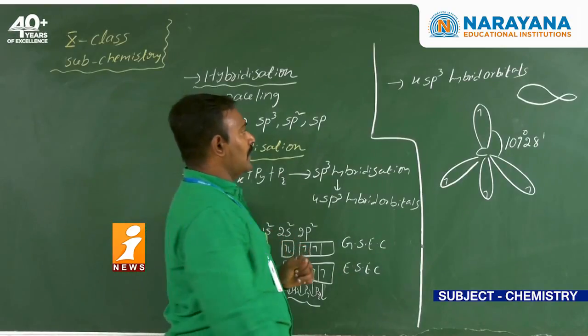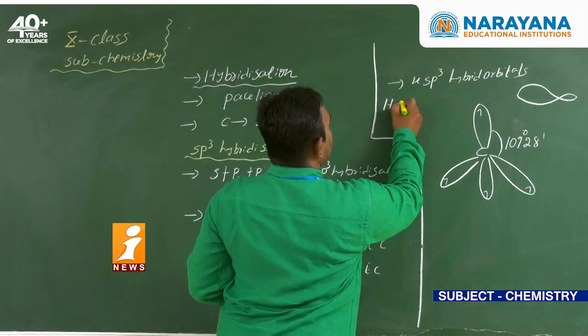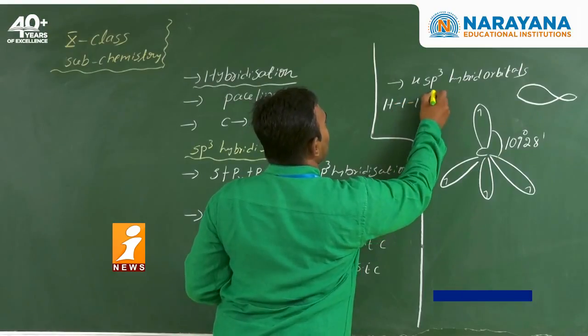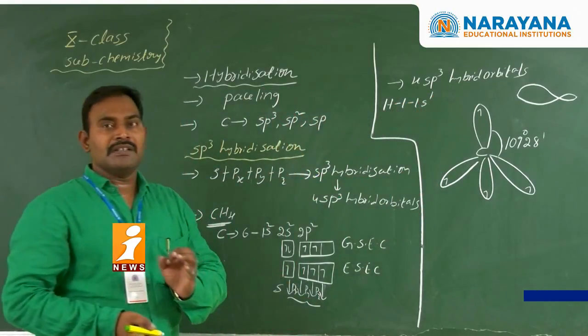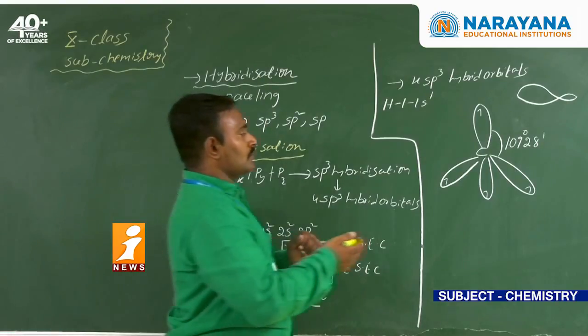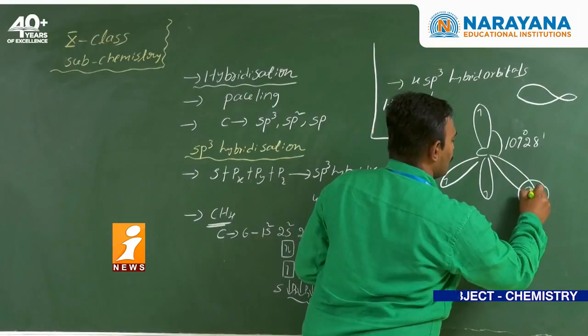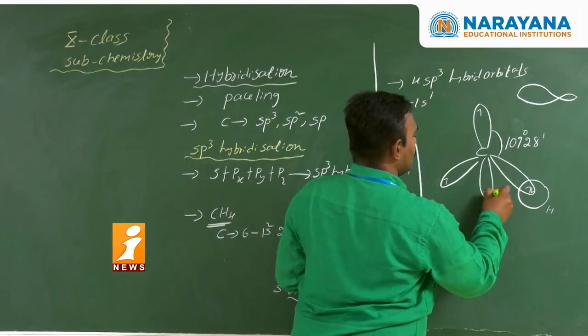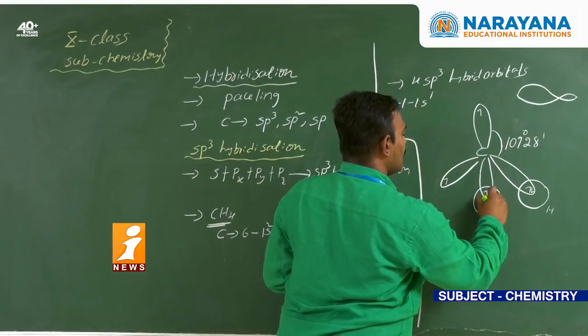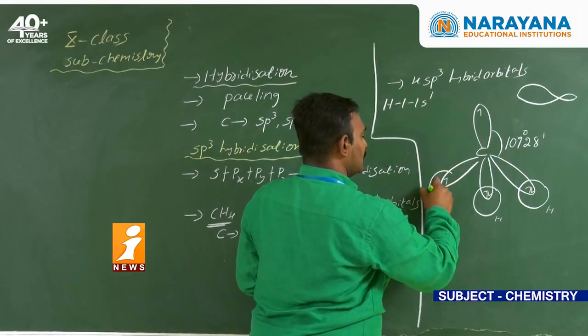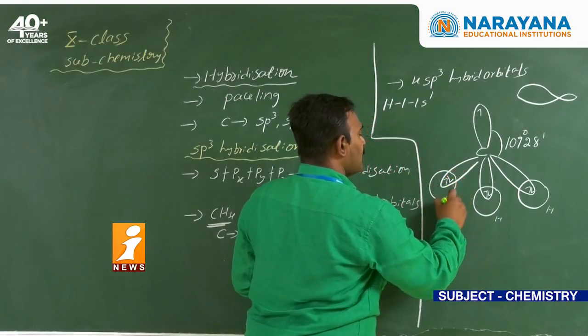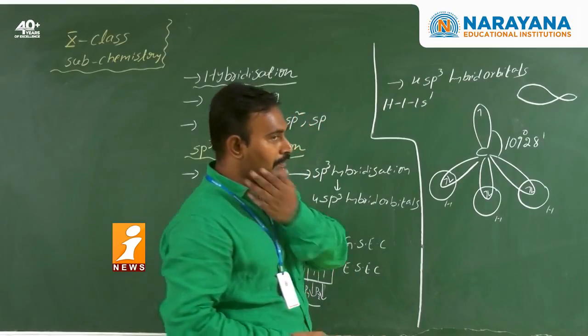The hydrogen atomic number is 1, configuration 1s1, so the electron is present in the s orbital. Here the s orbital of the hydrogen atom overlaps with the sp3 hybrid orbital of the carbon atom.